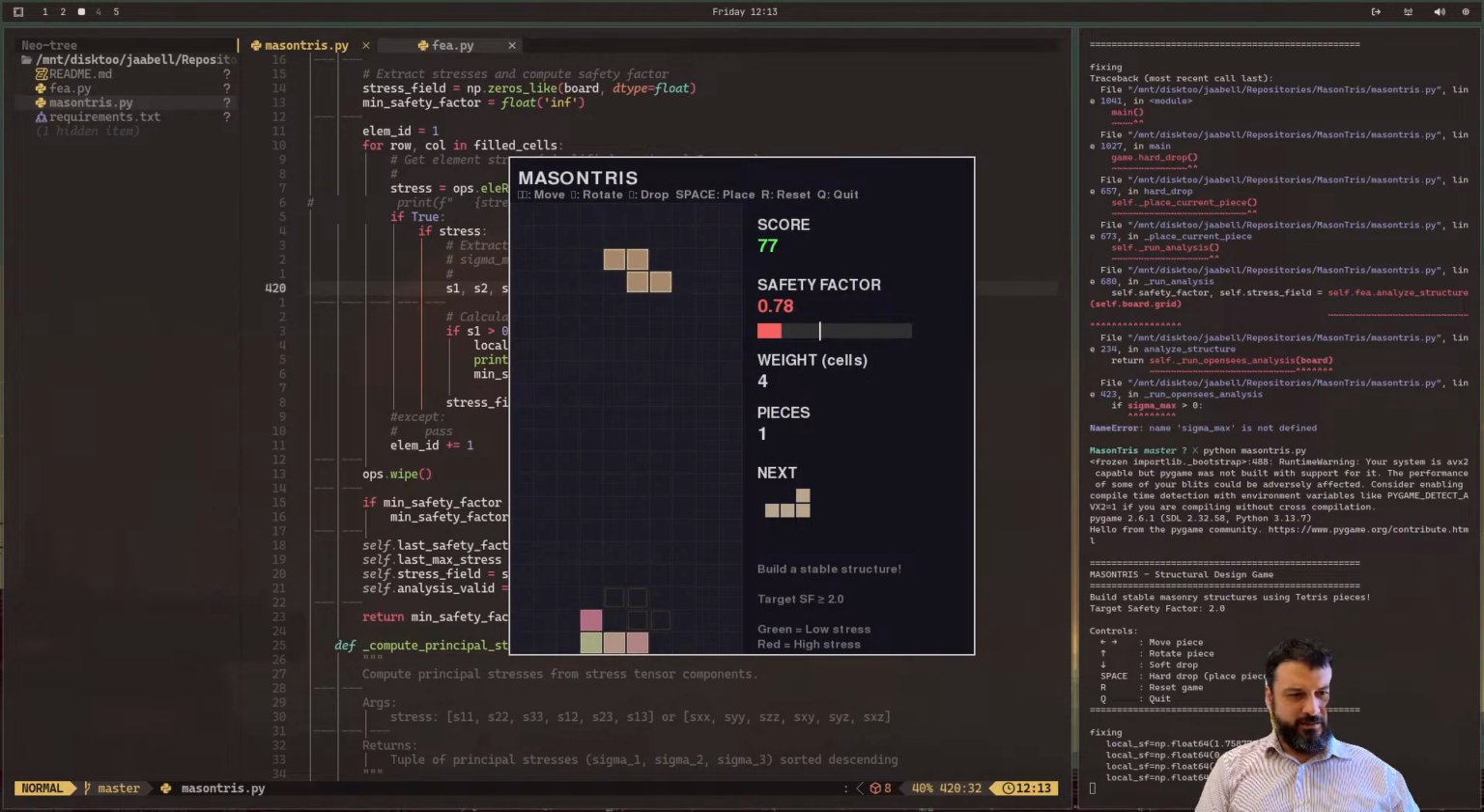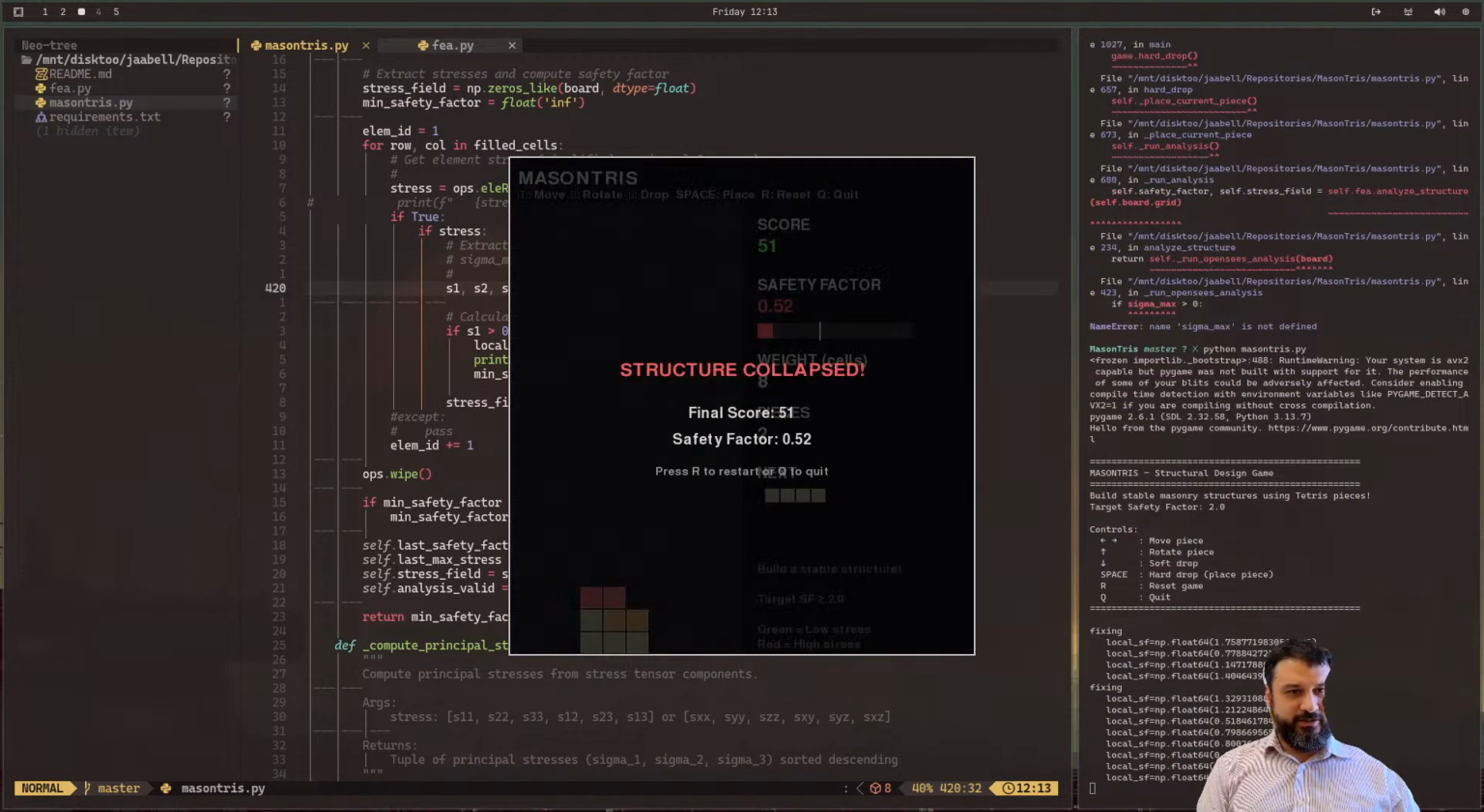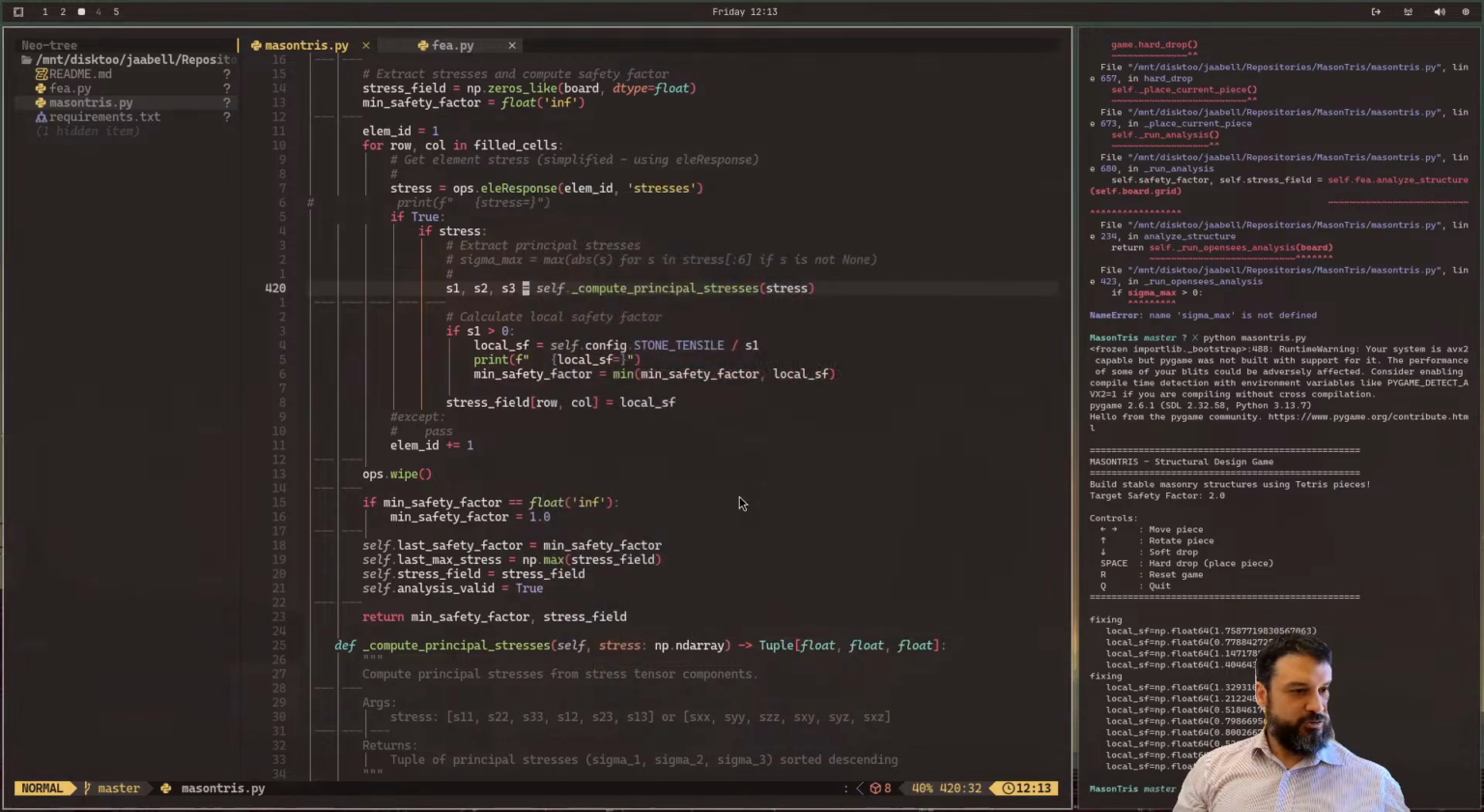Oh, yeah. Oh, this is looking good. Oh, take a look at that. So now if the safety factor is below a given threshold, stuff just dies. This is good. This is very good. My safety factor is 0.52. So this is getting closer to the kind of stuff we want to do. Maybe those values are too low, but it doesn't matter.